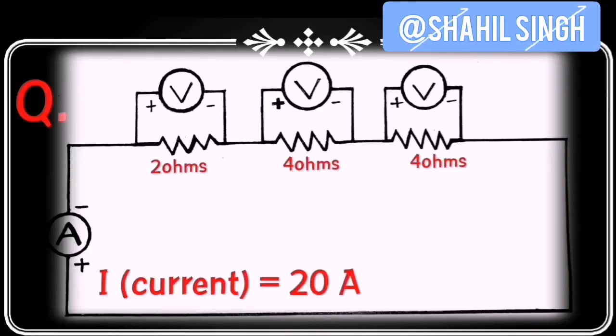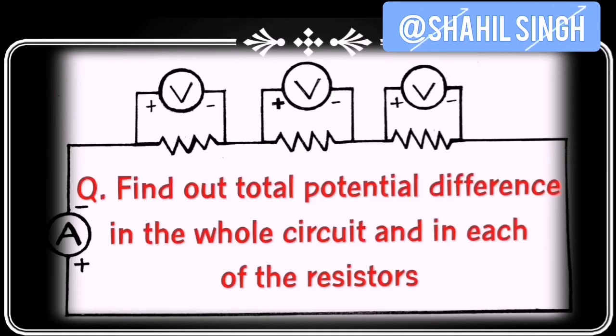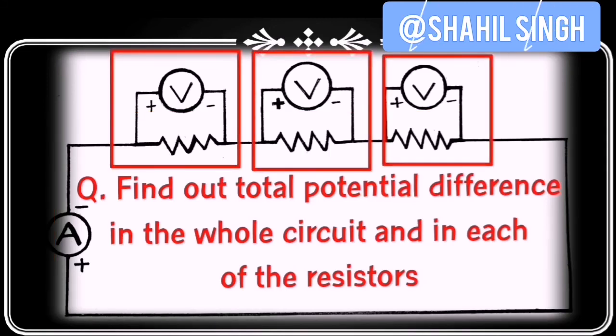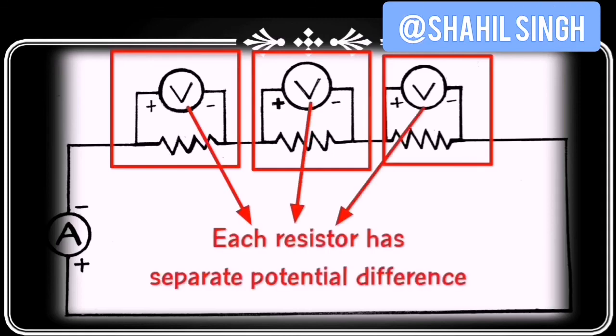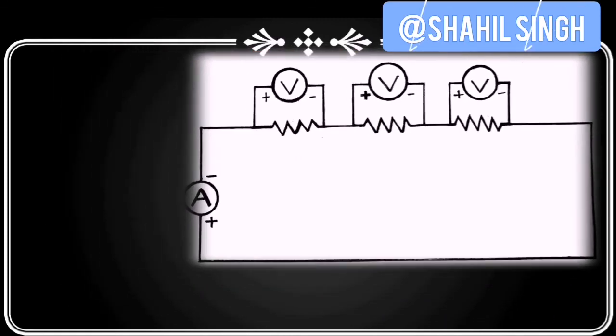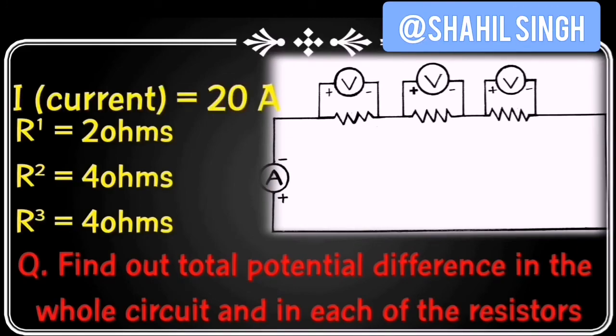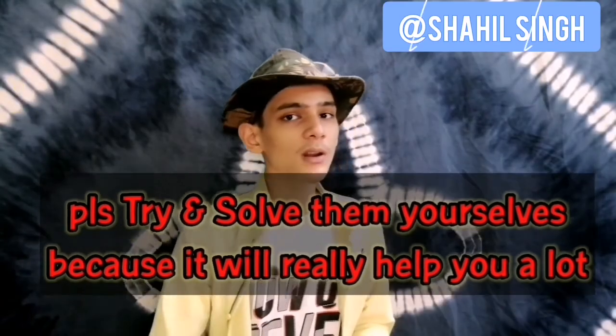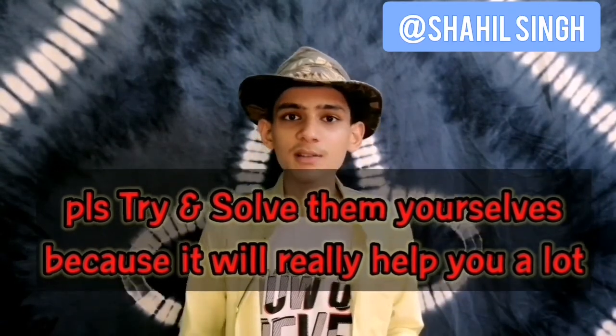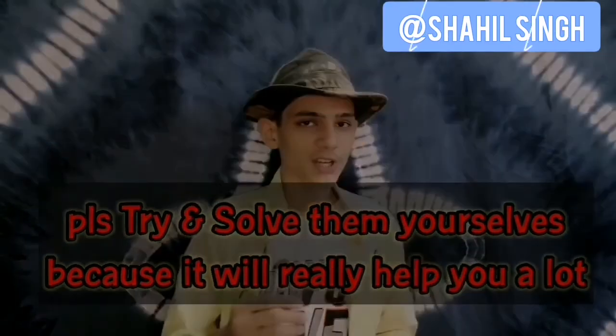So the next question is where you are given the current and values of these resistors connected in series, and you have total potential difference and potential difference across the resistors. So you have to find out the potential difference in the whole circuit and also the potential difference across each of the resistors. So you must remember that each resistor has its own potential difference, so you will have to find all the potential differences across all the resistors. So again, you can solve this one yourselves, or if you want detailed answers, you may head on to the next video and check that out.